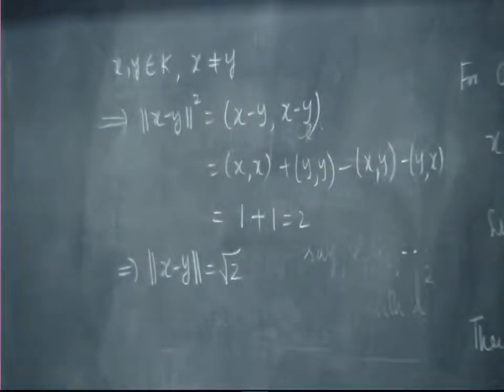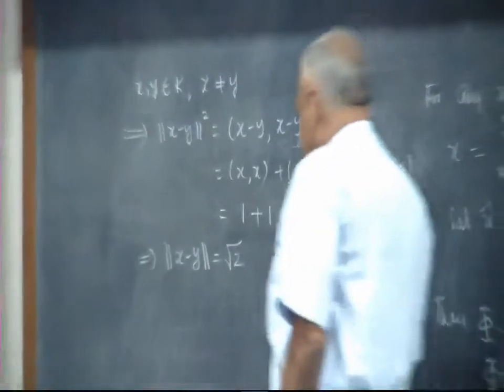Okay, so what does this mean? If you have an orthonormal set, whatever be its size for the time being, any two fellows are sitting at a fixed distance of square root of 2 from each other. So now what I do is the following.